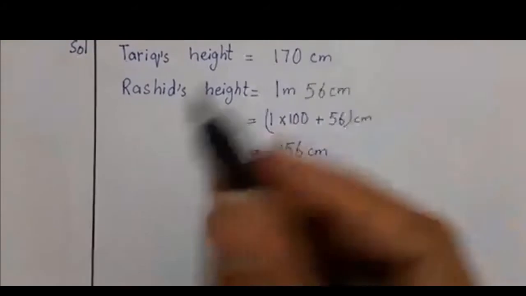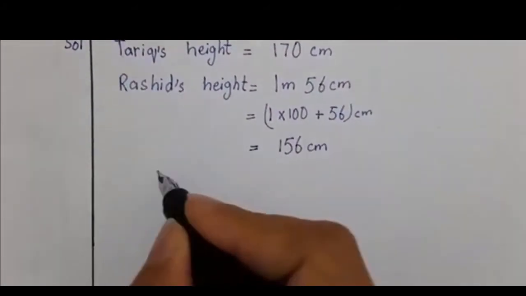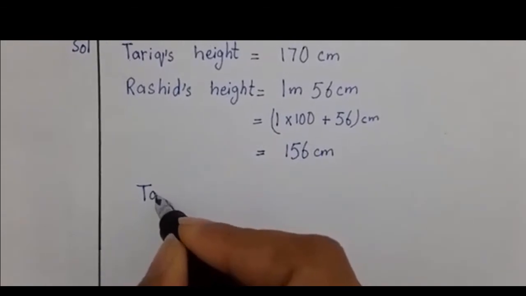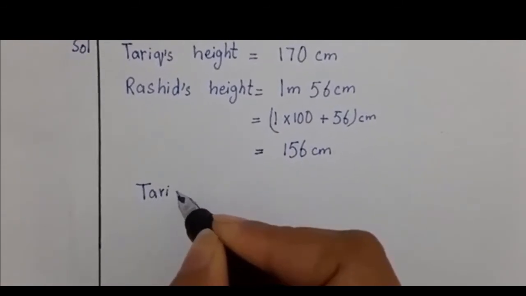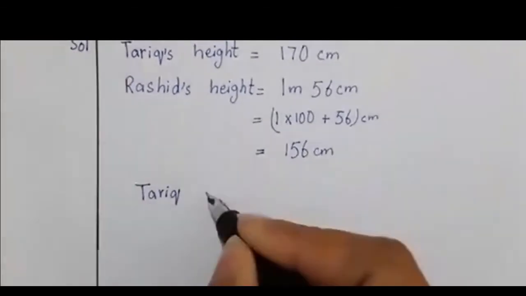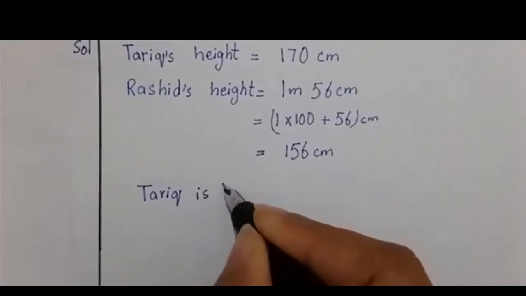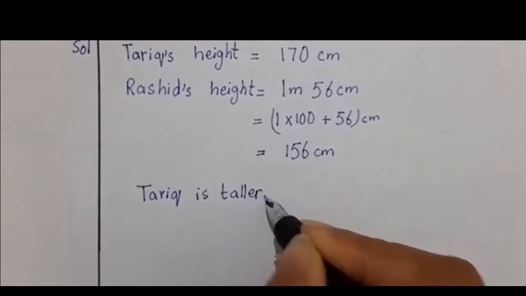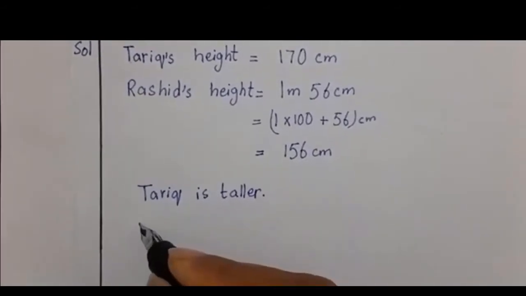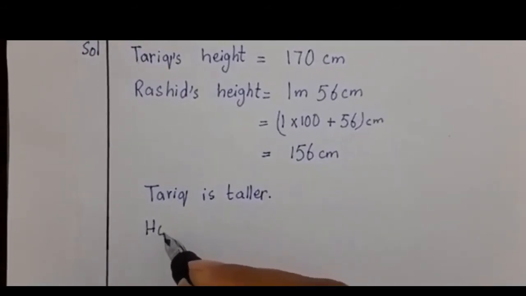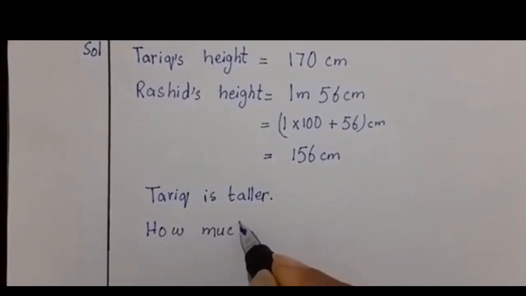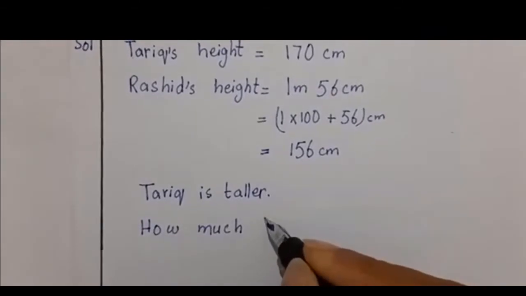So for this we will do, first we will write Tariq is taller, because we can see T-A-R-I-Q. Tariq is T-A-L-L-E-R, taller. Now how much? How much taller?